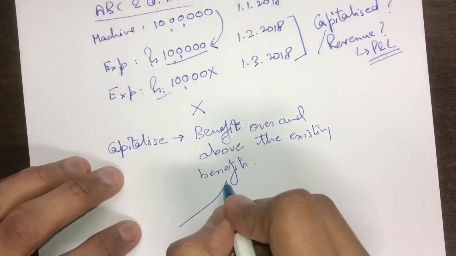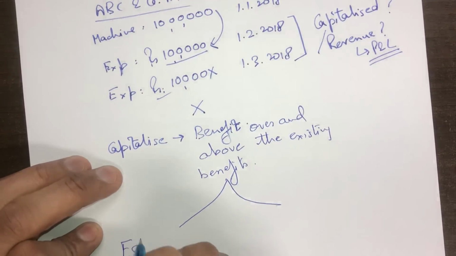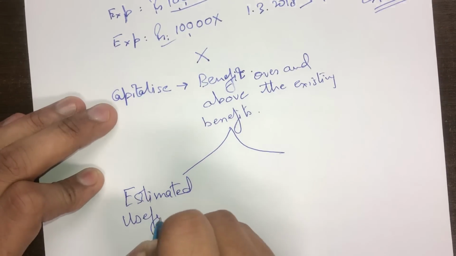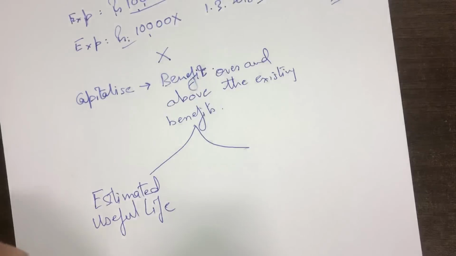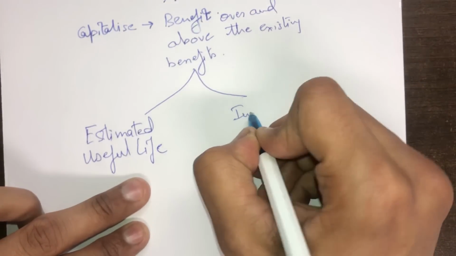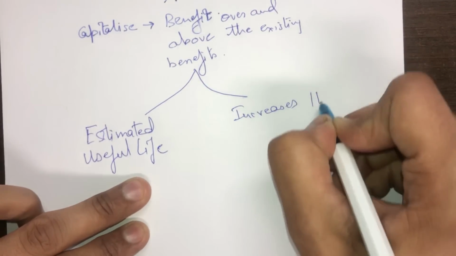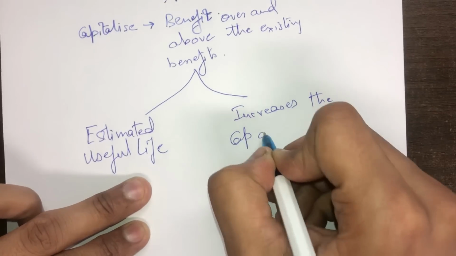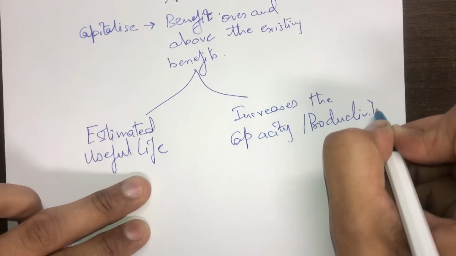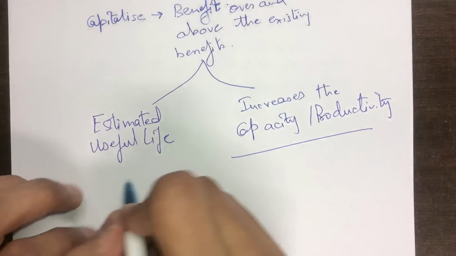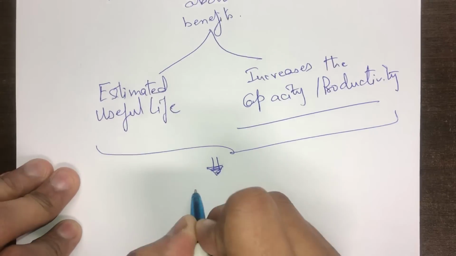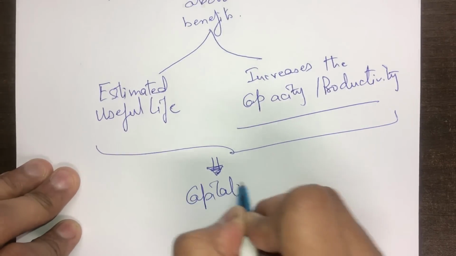Sir, what do you mean by this? The meaning is very simple. If an expenditure increases the estimated useful life of that particular asset, or increases the capacity or productivity of that asset, then if either of these two conditions is satisfied, that expenditure is to be capitalized.